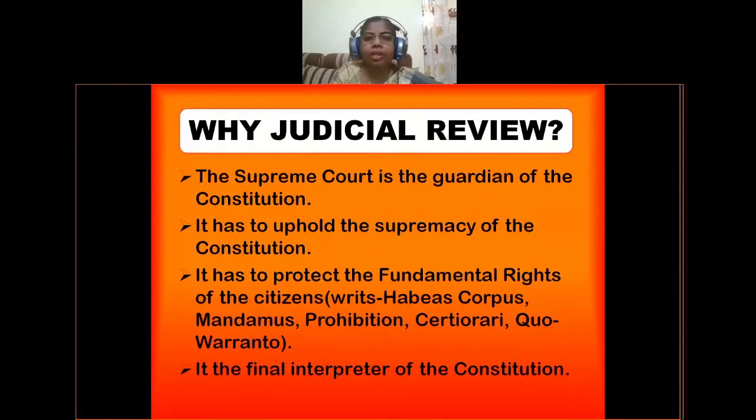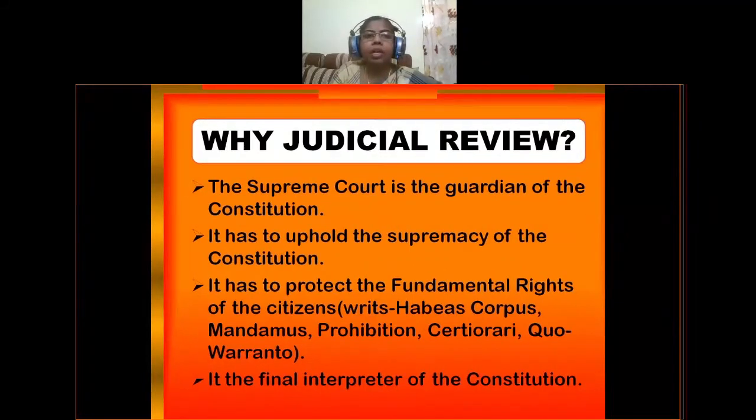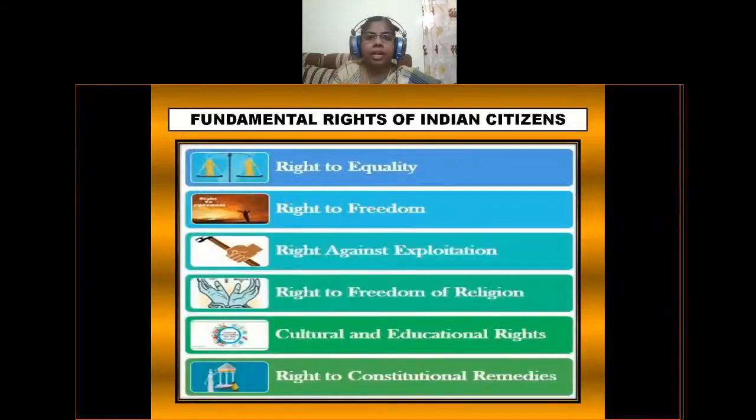It also has to protect the fundamental rights of the citizens. Another responsibility of the Supreme Court is to protect fundamental rights. Fundamental rights are granted in our Constitution to all Indian citizens. There are six fundamental rights: right to equality, right to freedom, right against exploitation, right to freedom of religion, cultural and educational rights, and right to constitutional remedy.